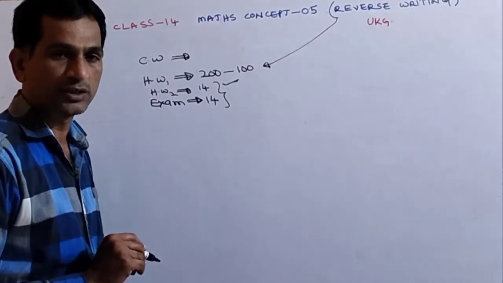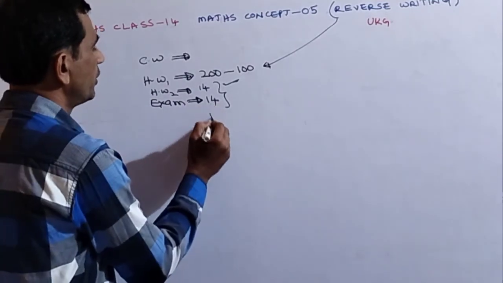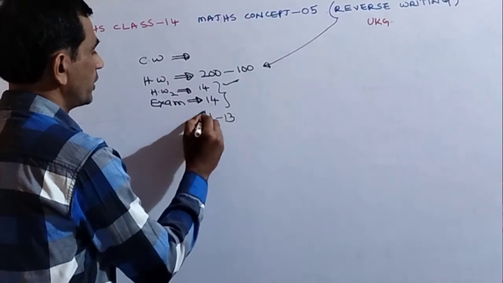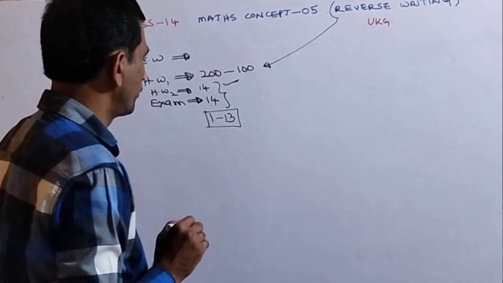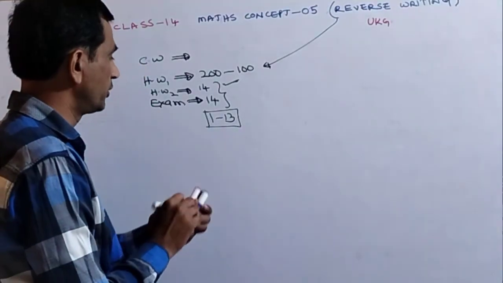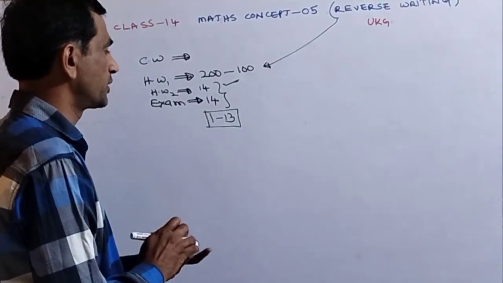The 14th class exam means we have exam concepts from classes 1 to 13.